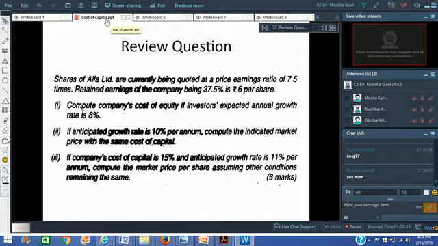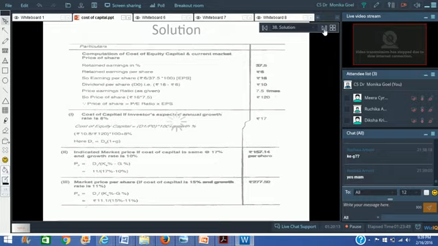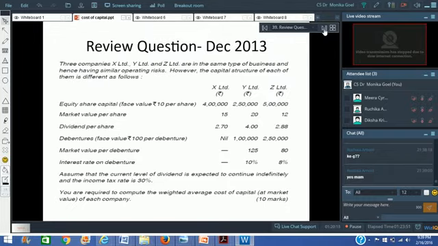So if the cost of capital is 15% and the anticipated growth rate is 11% per annum, compute the market price per share assuming other conditions remain the same. I don't think we need to do it again because we've already done a similar kind of question. Now one more question, and I think it would be the last question for today.